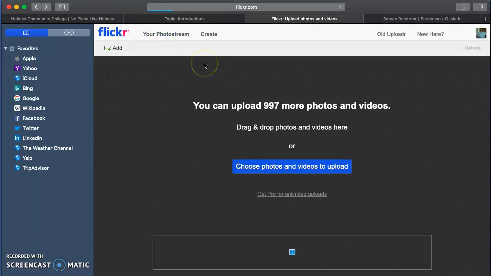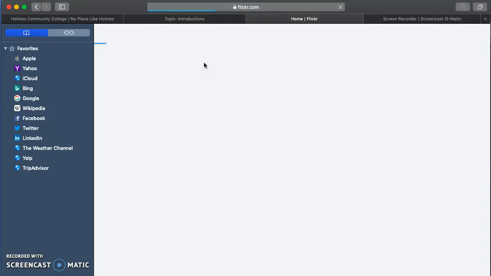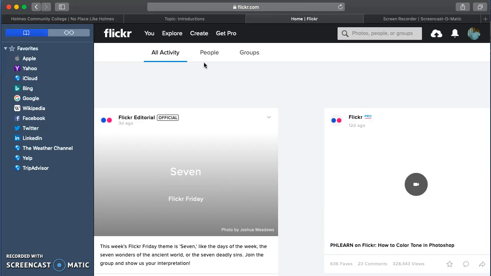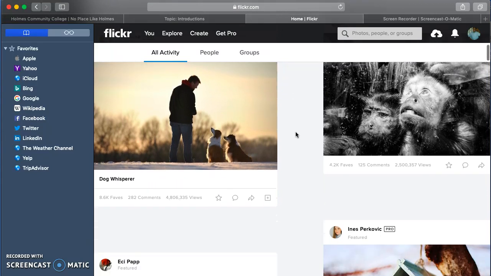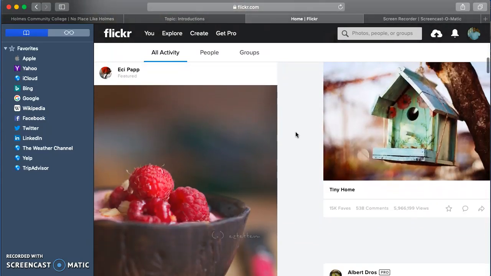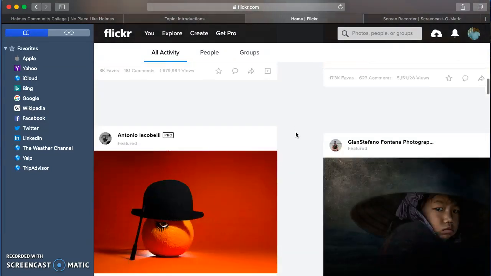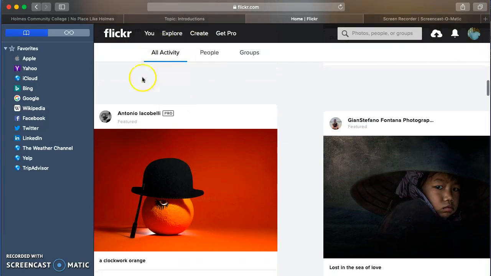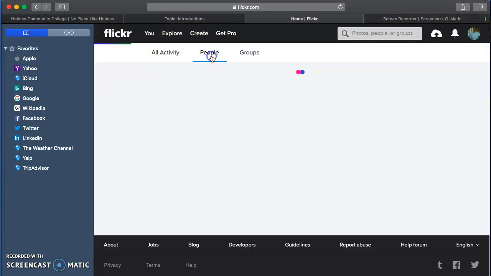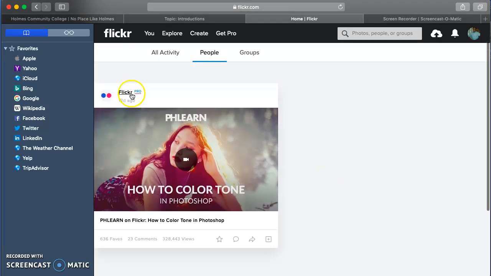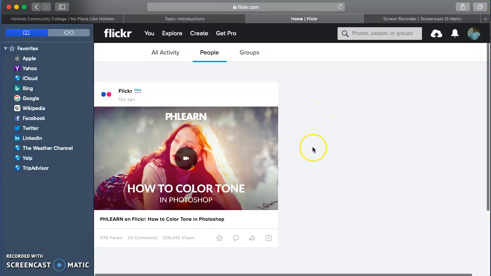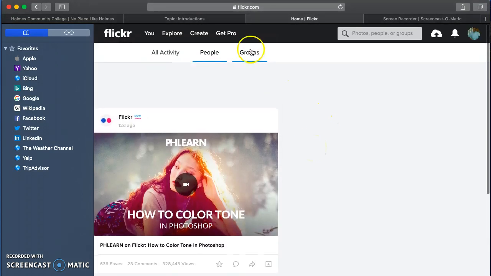Go back home. Right here is all the activity. So if I were following a bunch of people, all of their uploads from videos and pictures, right here under all the activity. Right here is people that I follow. I currently only follow Flickr. So that's the only account that's right here. If I follow more people, it'll be a whole list right here.